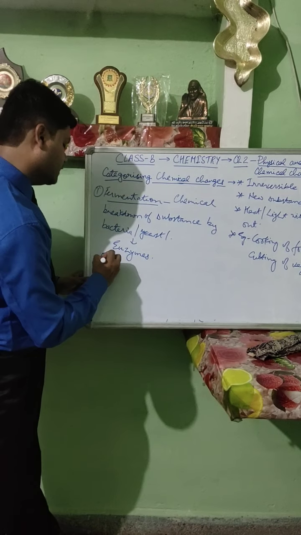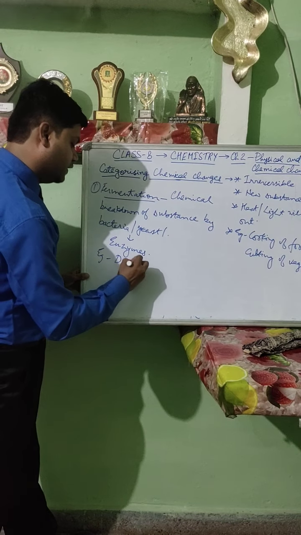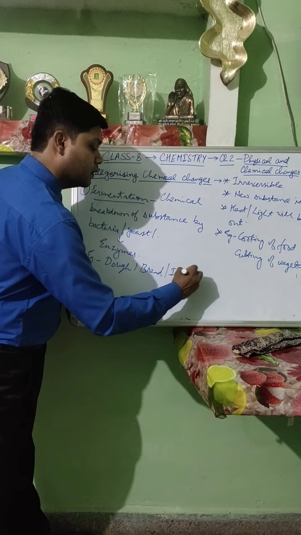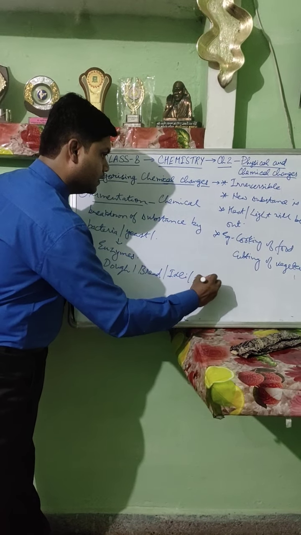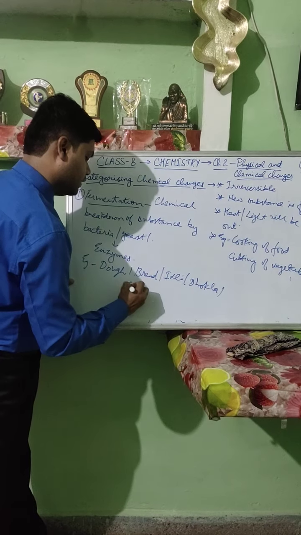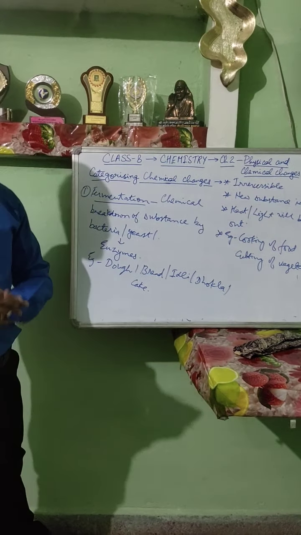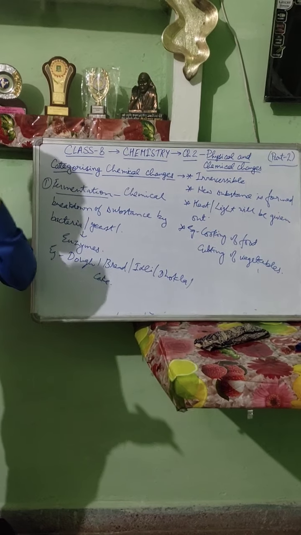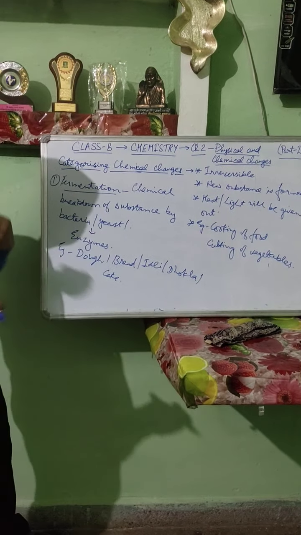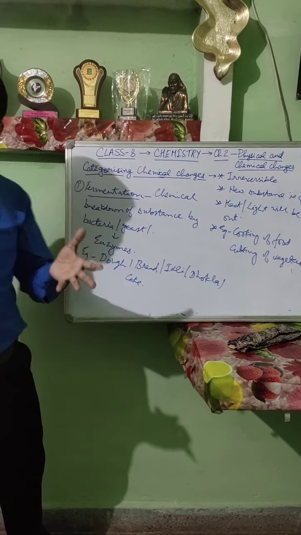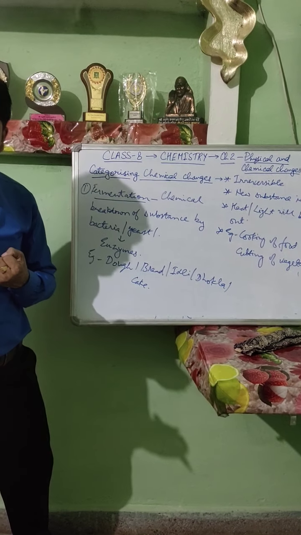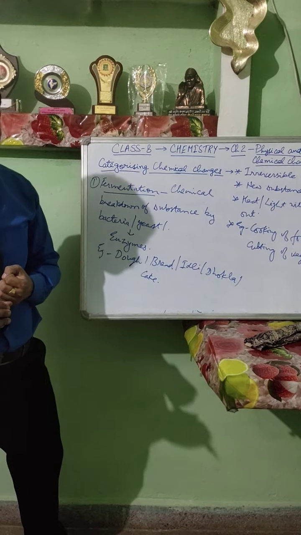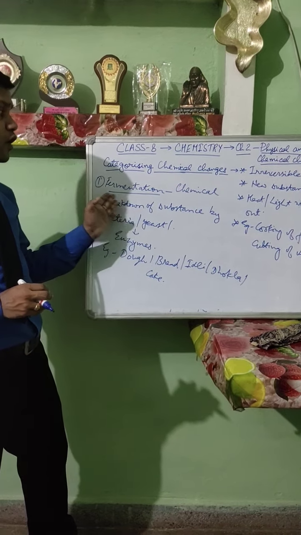Where does it occur? Fermentation of dough, bread, idlis, dhokla, cake. We all are using the fermentation process in it. So once the fermentation process has been done, can the thing be turned back into the original substance? No. We are not able to get the original substance back after the fermentation process by the adding of yeast, because